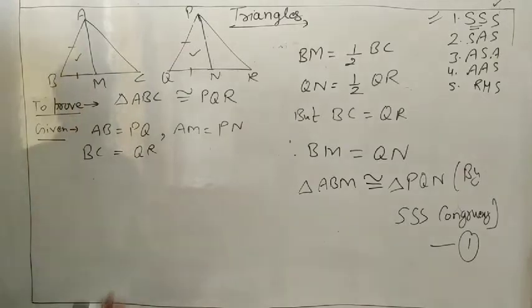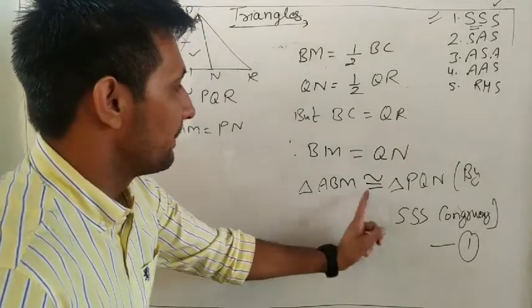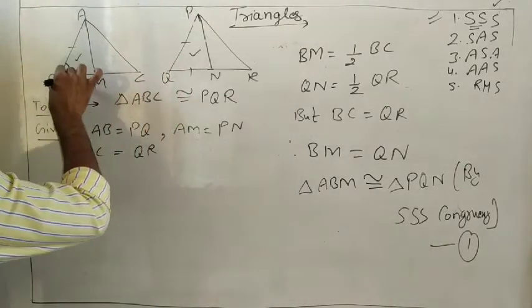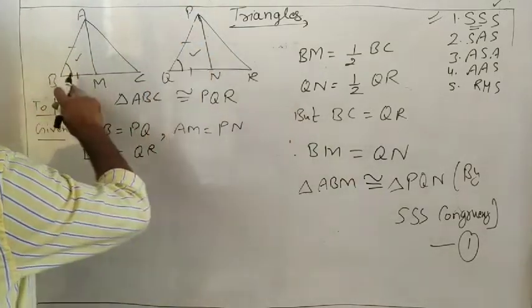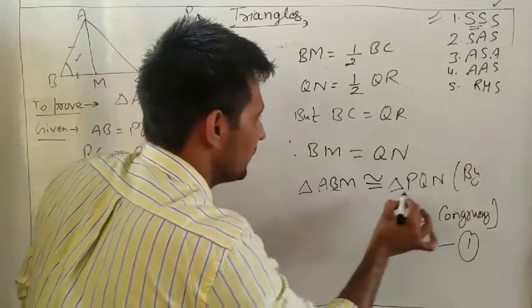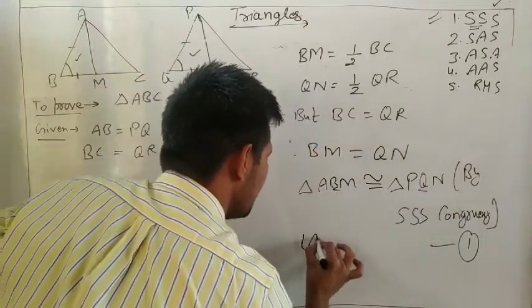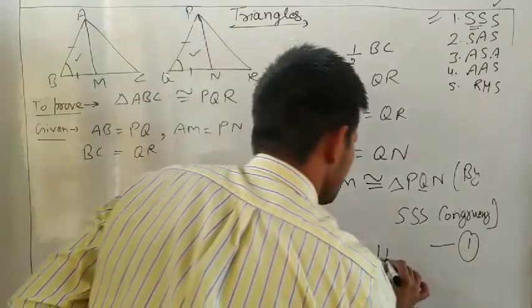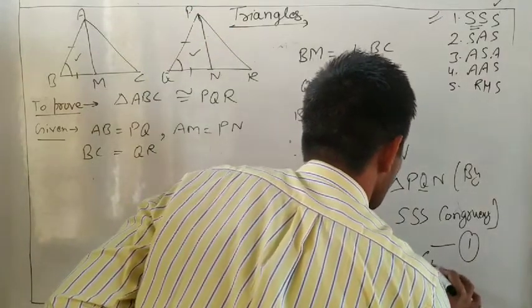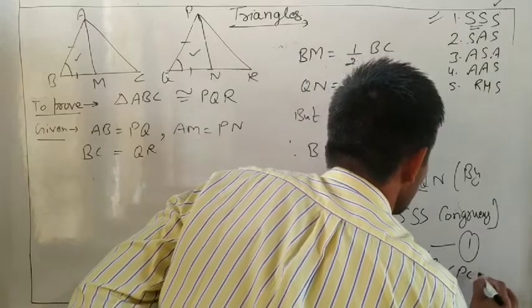So by CPCT, in ABM and PQN, angle B equals angle Q. B is the middle, Q is equal. So angle ABM equals angle PQN by CPCT.